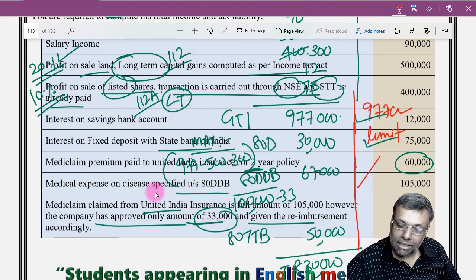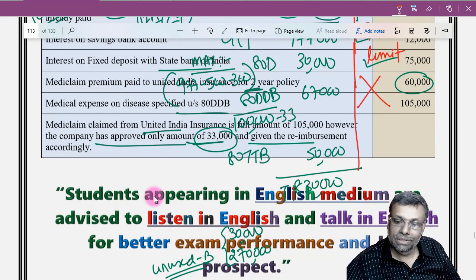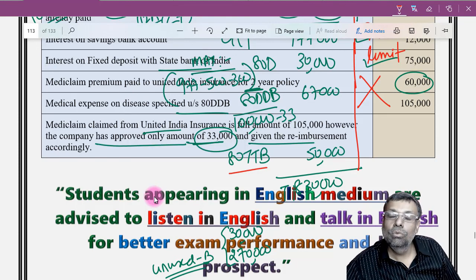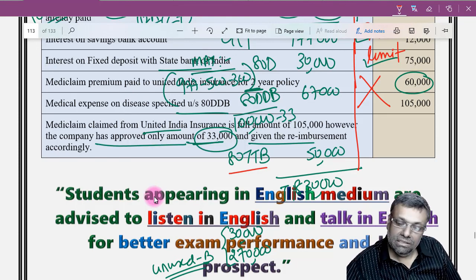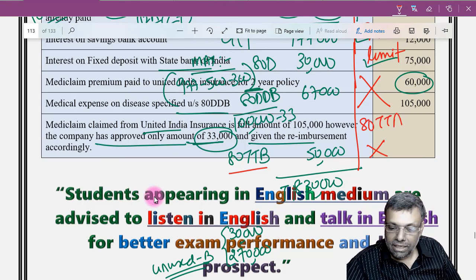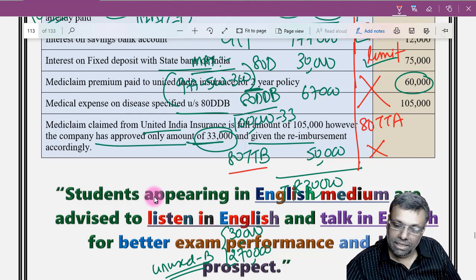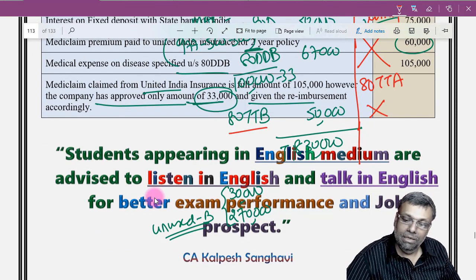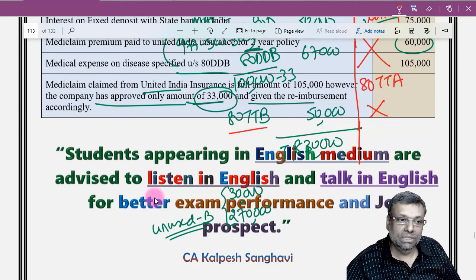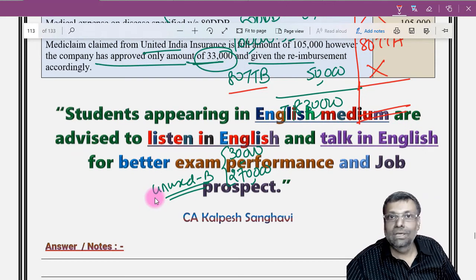80DDB provisions are not applicable to non-residents. They are applicable only to a resident person. 80TTB is applicable only to a resident senior citizen, so 80TTB will not apply, but instead 80TTA provisions will be applicable. That is a general-purpose deduction with respect to bank interest and so on. So 80TTA will be applicable to that non-resident person, and my income will get computed. Whatever figure comes, from that I'll have to calculate the tax liability.